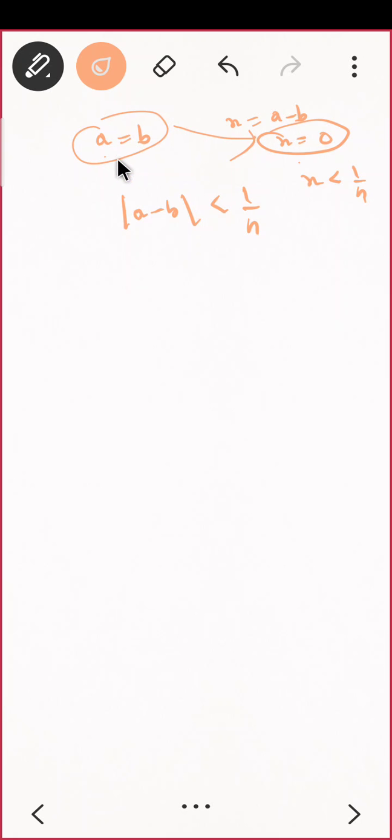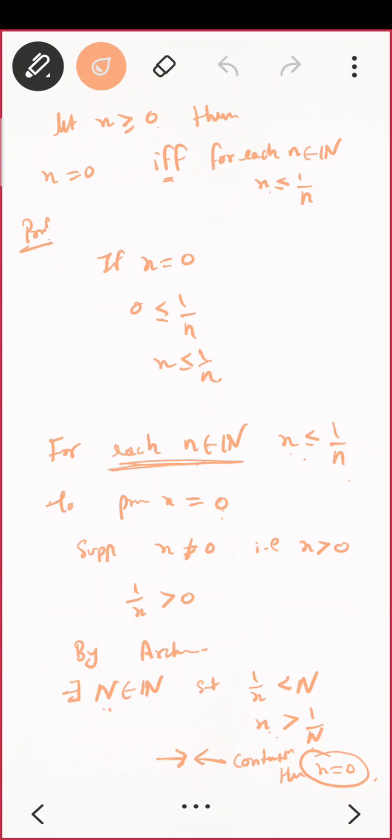So in calculus, if you want to prove two quantities are equal, it is enough to prove their subtraction is less than or equal to 1 by n. Do you agree? I'm just using the previous property. What is my previous property? x is equal to 0 if and only if for each n belonging to natural numbers, x is less than or equal to 1 by n. Correct?